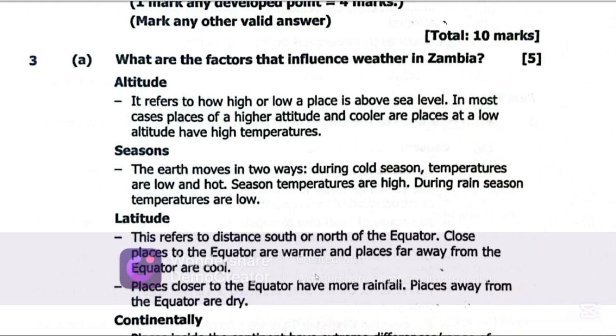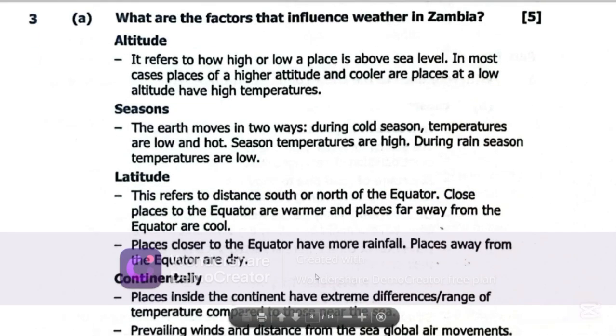That's why places that are found in the equatorial region tend to have very, very high rainfall and temperatures. Continentality is another factor that influences weather.